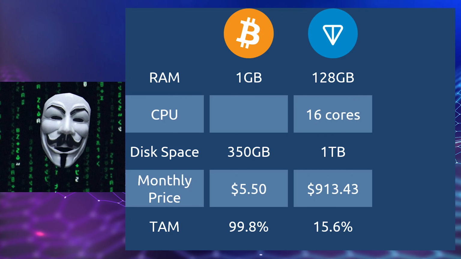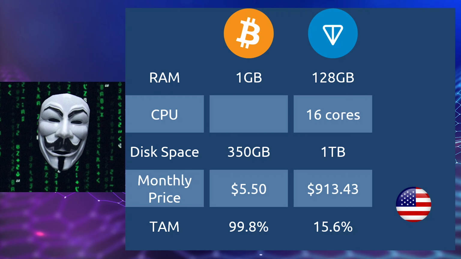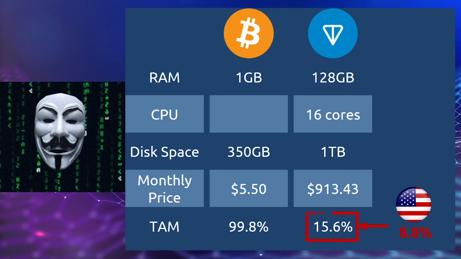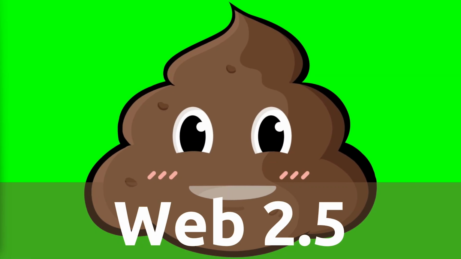Another important aspect is that one country, the United States of America, with ever-increasing anti-crypto regulations, represents half of this 15.6%. But Web 2.5 is just getting started. Up next, our favorite Solana.